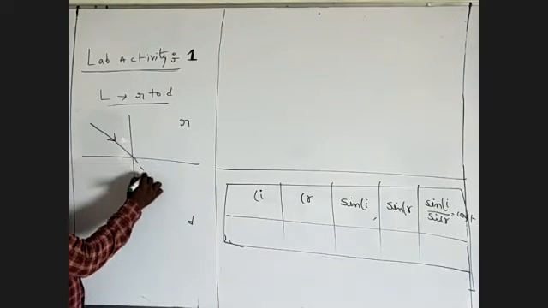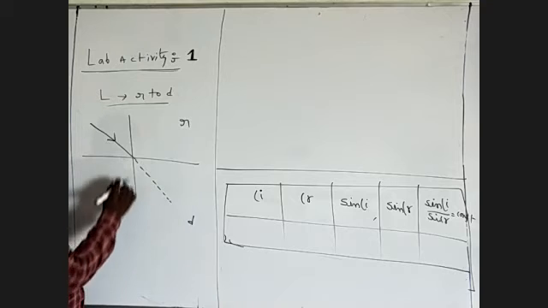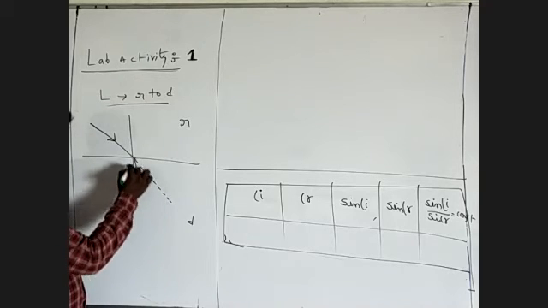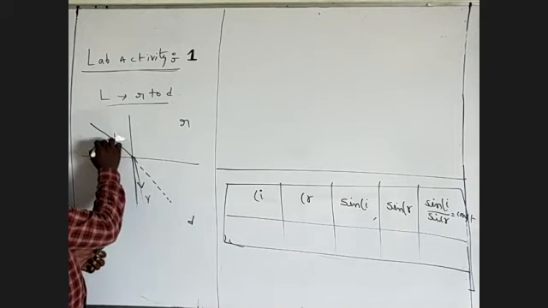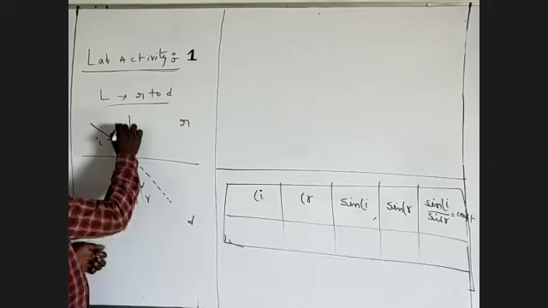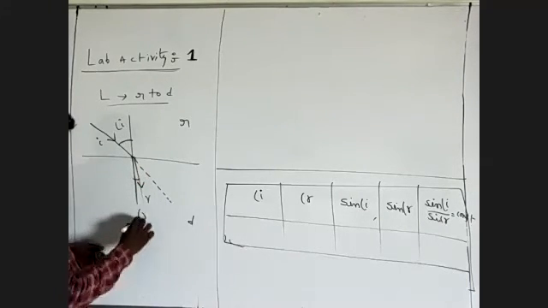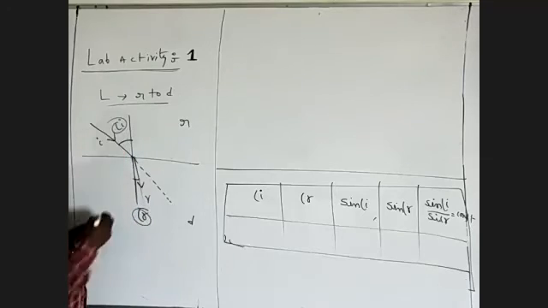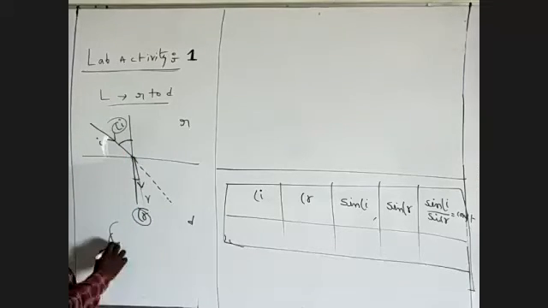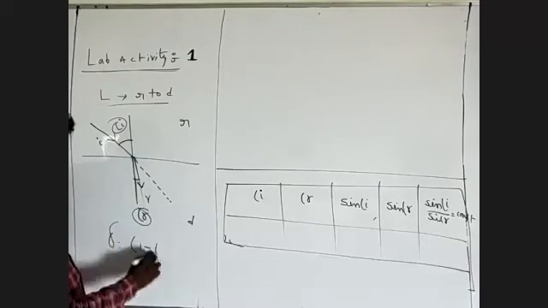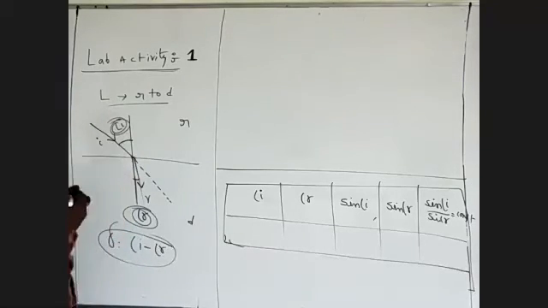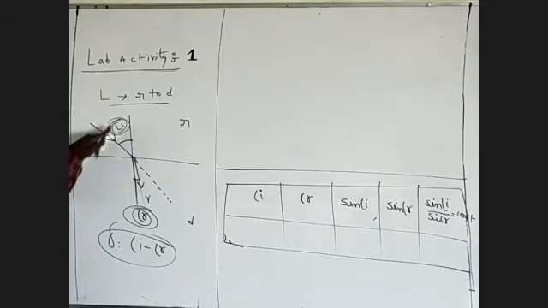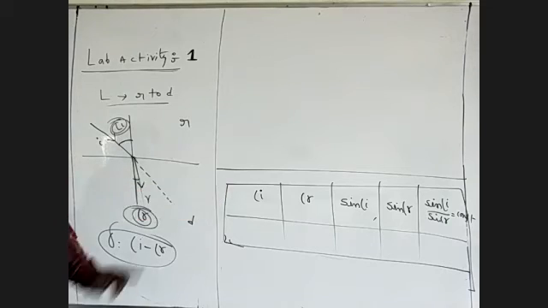This is the actual direction of the ray, but the refracted ray bends towards the normal. This is the incident ray, this is the angle of incidence, and this is the angle of refraction. Here the deviation is equal to angle of I minus angle of R. I'm showing in this lab activity the relation between the angle of incidence and the angle of refraction.